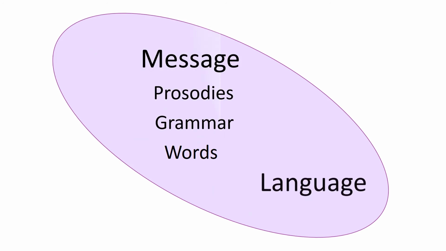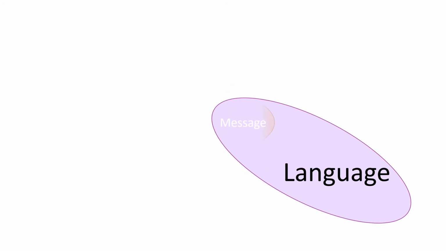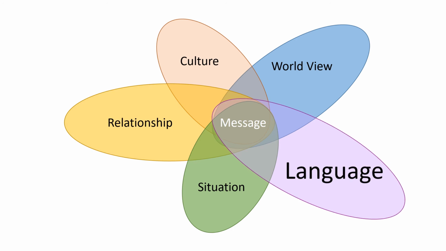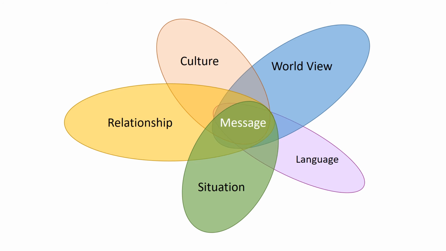These linguistic patterns interact with relational, cultural, situational, and worldview patterns to help us formulate and comprehend messages. Reliance on information carried by patterns in these other domains allows us to include less linguistic information in the messages we use. However, doing so risks failed communication if others are not aware of the patterns we are relying on to carry our meaning, or if those patterns are garbled or unclear.